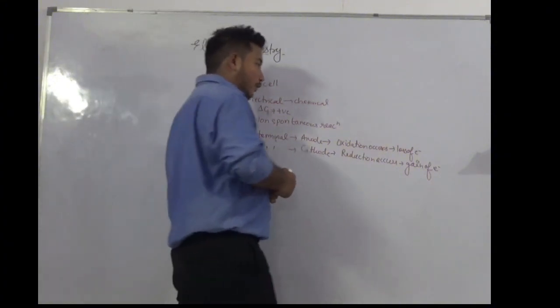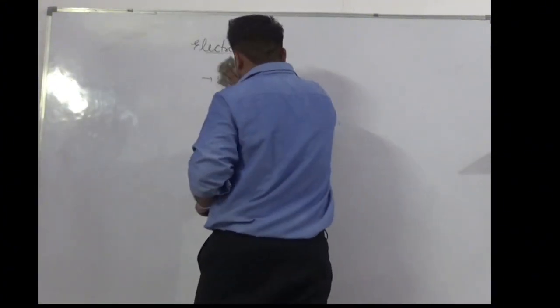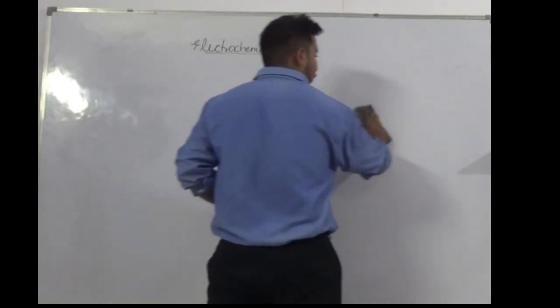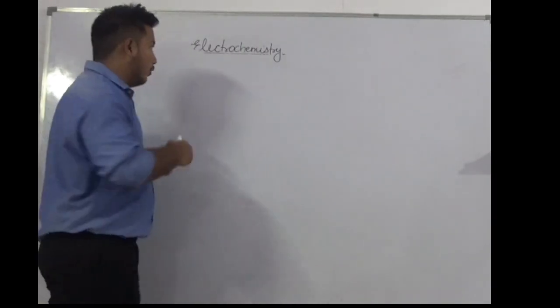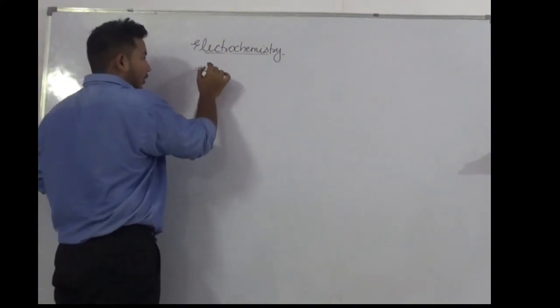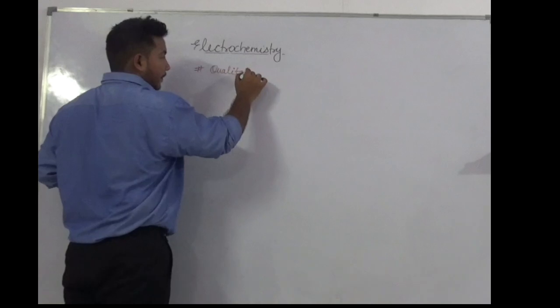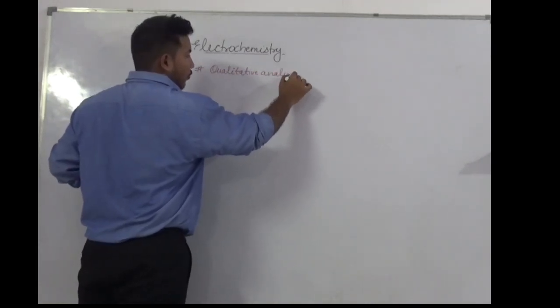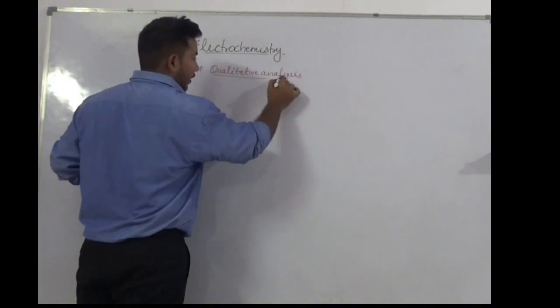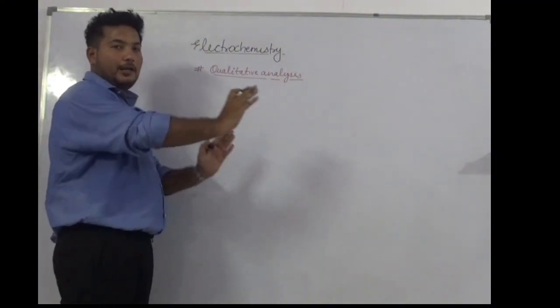So now we know how to write a reaction, and we know what kind of reaction it performs. So we are going to do now the topic of qualitative analysis. Basically, qualitative analysis is the topic where we identify what products are formed at the cathode and anode.